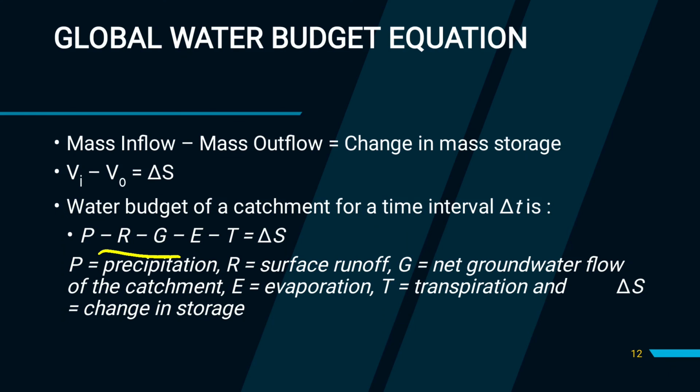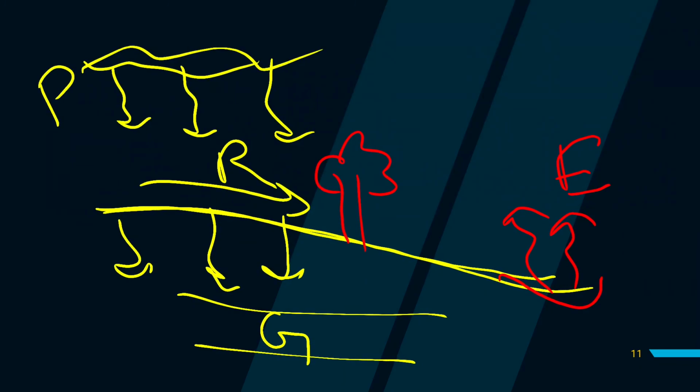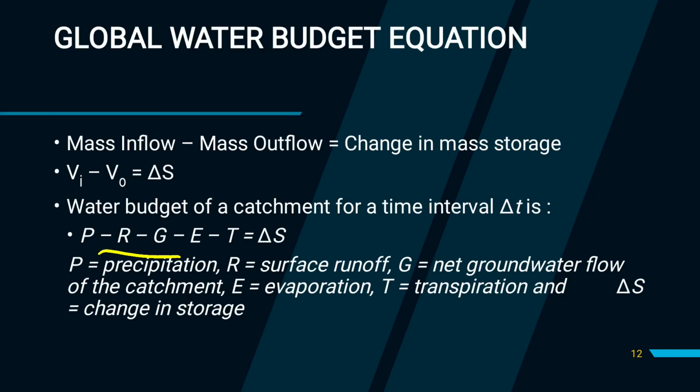And another is evaporation and transpiration. Say evaporation is capital E, this is the ocean, water from this ocean. And for transpiration, let's say this is our tree or plants, so water from the leaves of this plant is capital T. So we know the global water budget equation is mass inflow minus mass outflow, that is equal to net storage or change in mass storage. V in minus V out is equal to delta S.